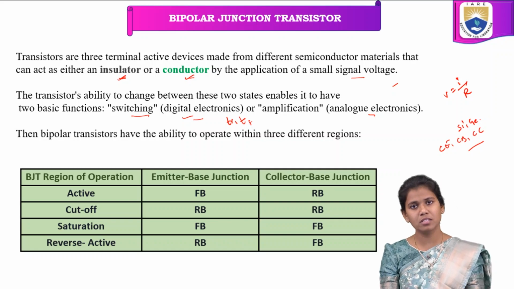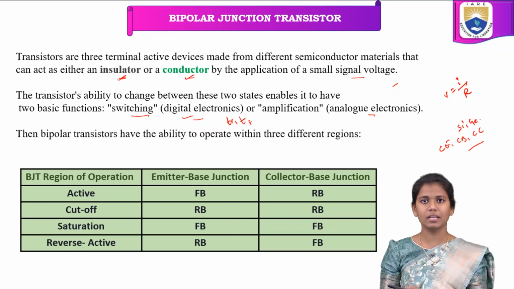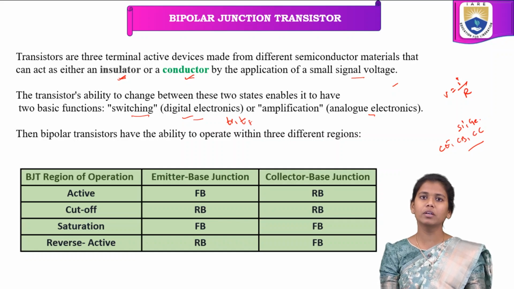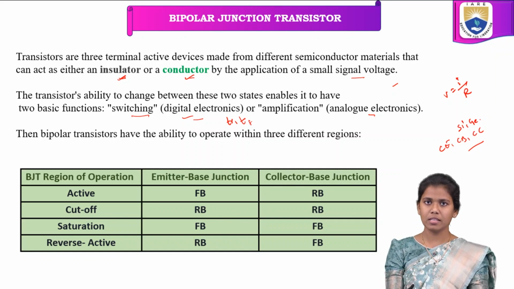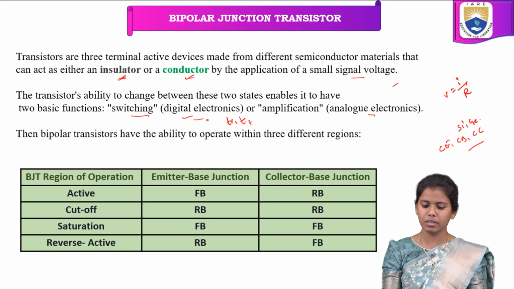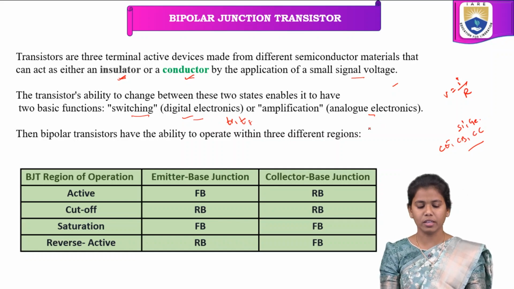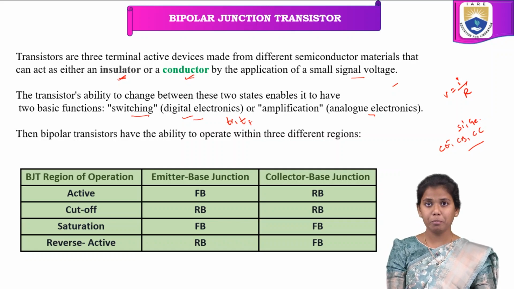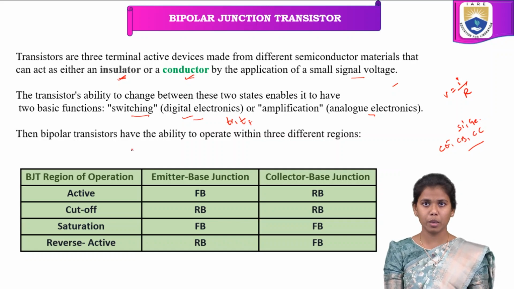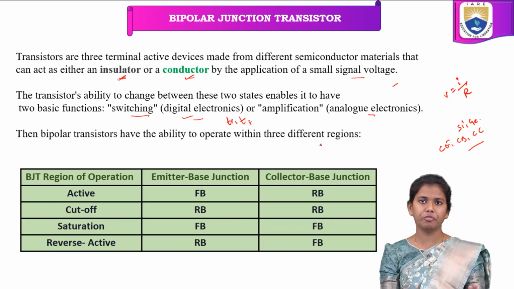How the diode acts as a switch, and also how the transistor acts as a switch. So here, as we are pondering on the bipolar junction transistor, in the coming classes we will study how the BJT, how the transistor acts as a switch. We will study the transistor in terms of digital electronics, and also in terms of analog electronics. Then the bipolar transistor has the ability to operate within three different regions.